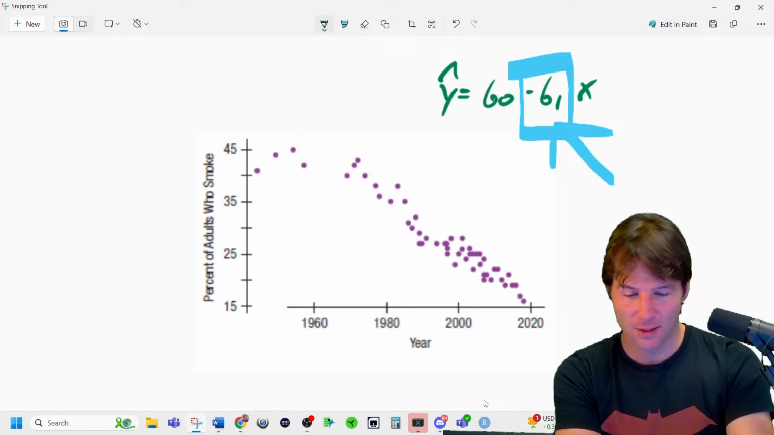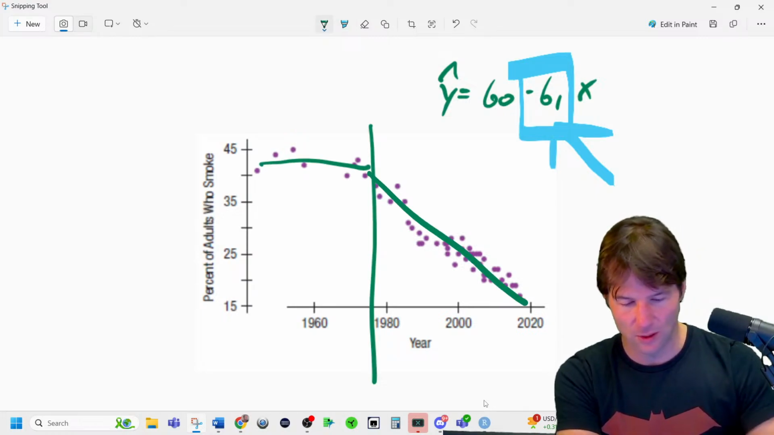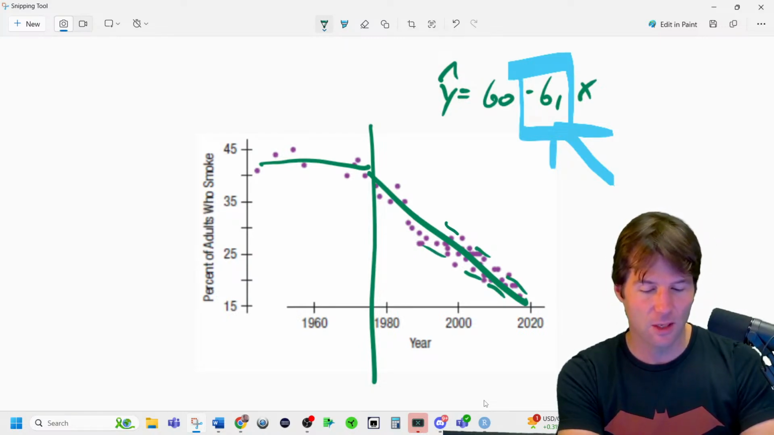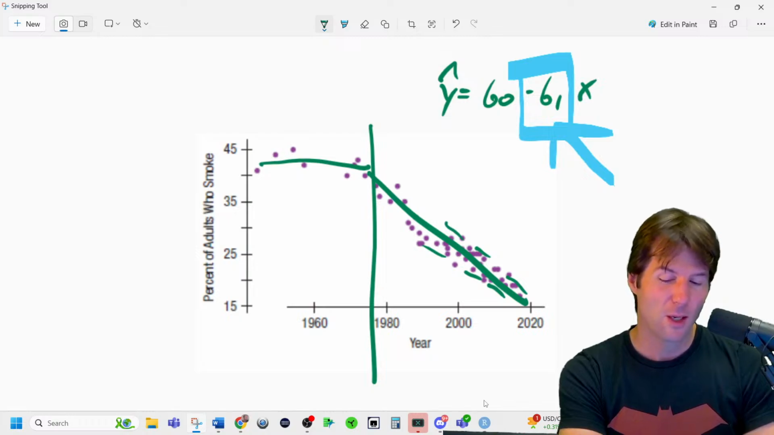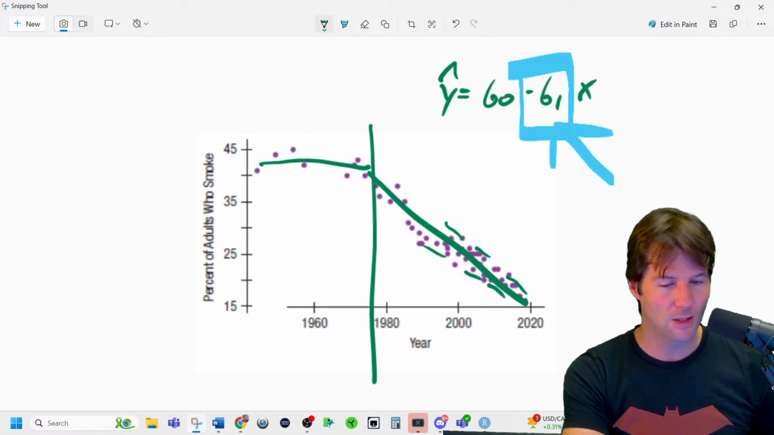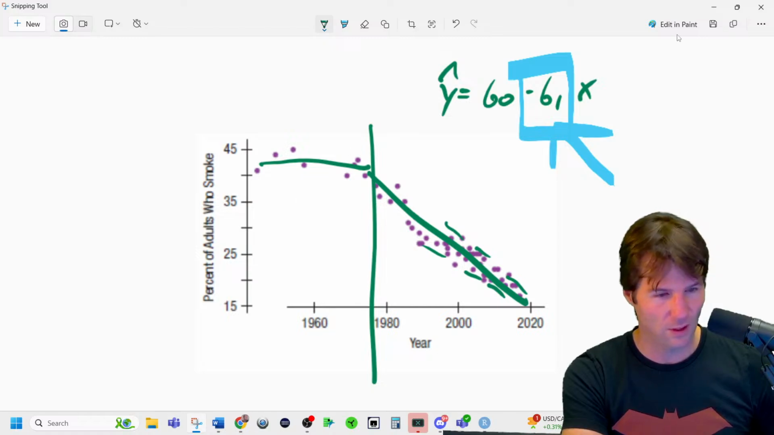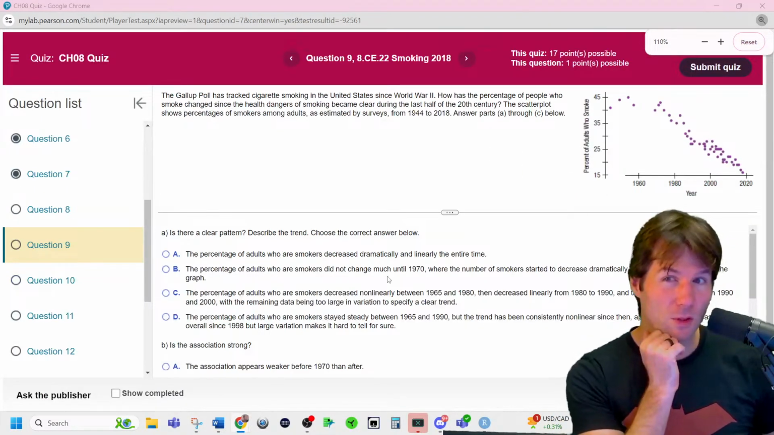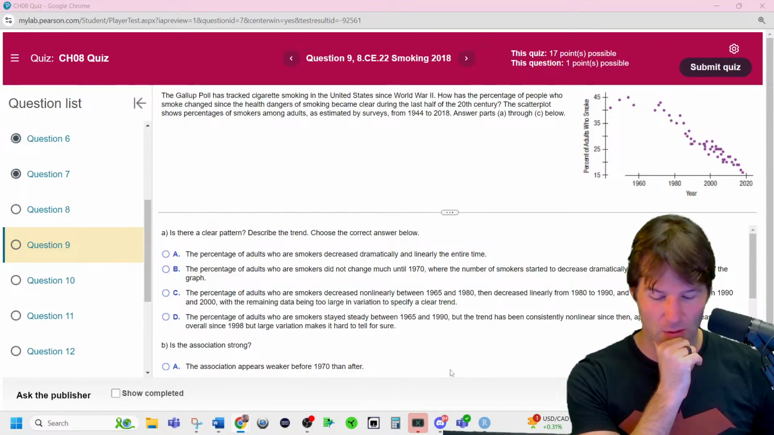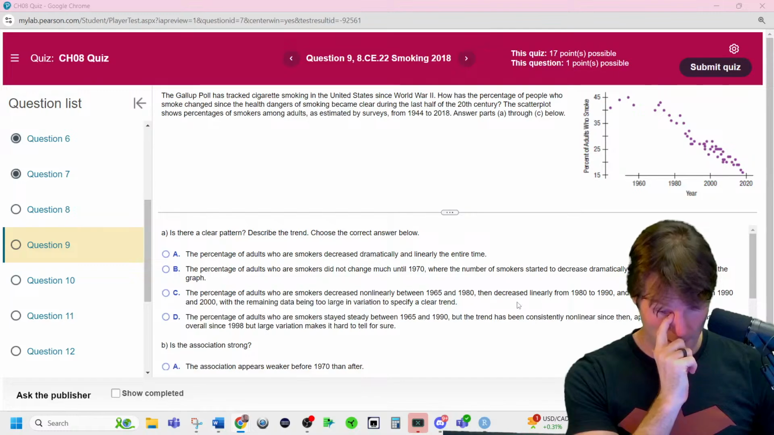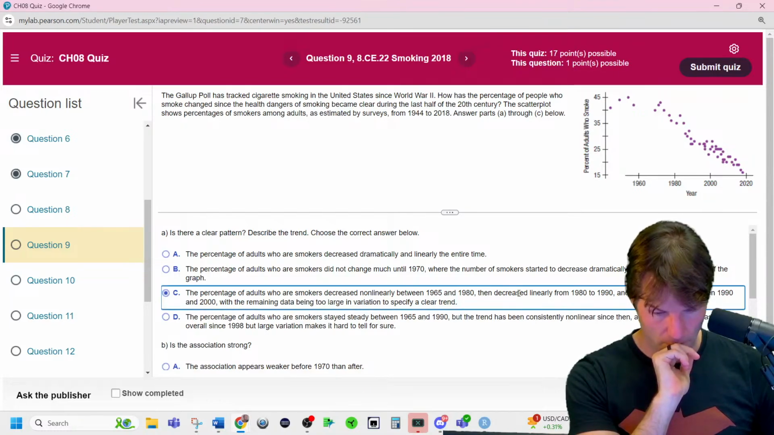Do you notice in this model how it starts out kind of flat, and then about here it goes down in a linear model? We'd have to look at a residual plot to check that, though. But really, we see a flat model that goes into a linear model, and that's what they're going to get into with this question. So, is there a clear pattern? It's mostly flat, and then it goes down here, then linear. I think that's right.